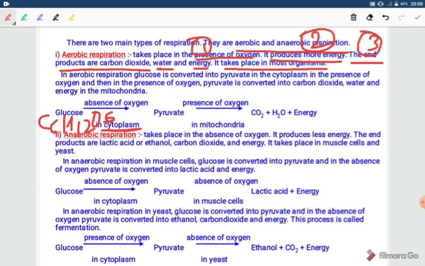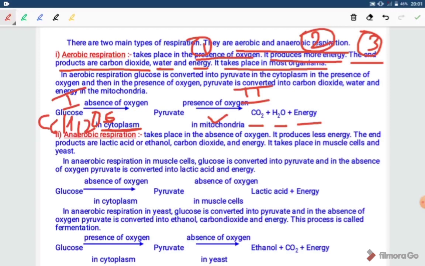Then it is the first step. What is the second step? In second step, pyruvate will be broken down in carbon dioxide, water and energy. And this process will need presence of oxygen. And this process takes place in mitochondria.